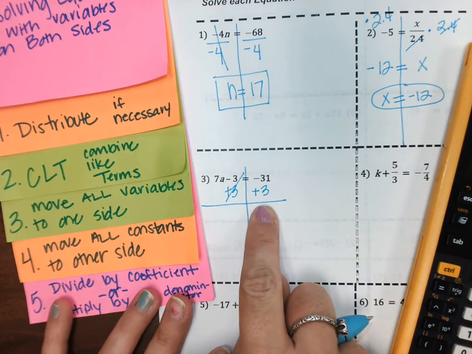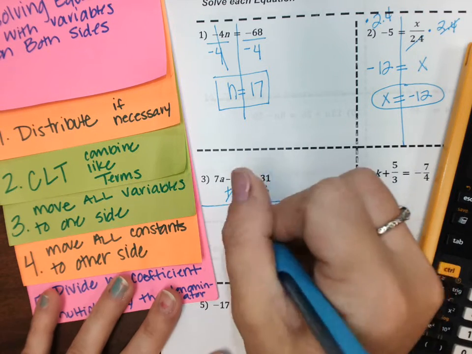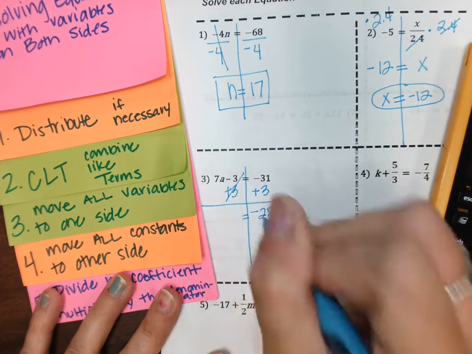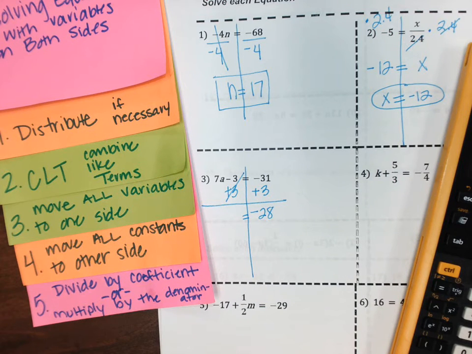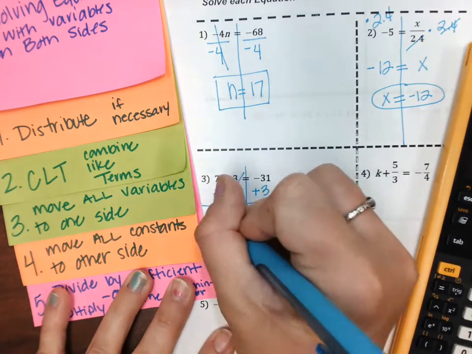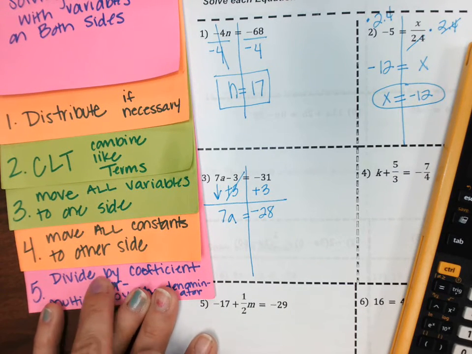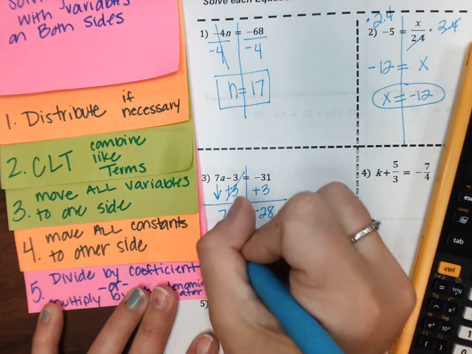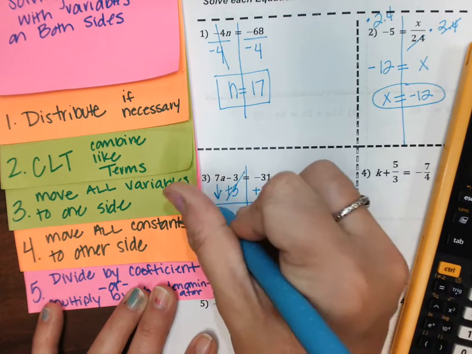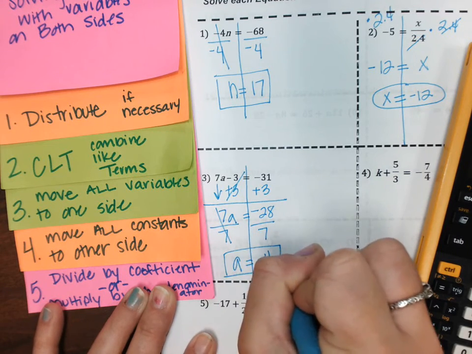Help me out. What is -31 plus 3? Negative what? -28. -28. Very good. Slow down just a little bit. Somebody just said 28. That's why I was saying slow down. Whoever said 28 was right. Okay, so now I'm going to bring down that 7a. All constants are on the right now, so now I can divide by the coefficient of 7. So a equals -4.